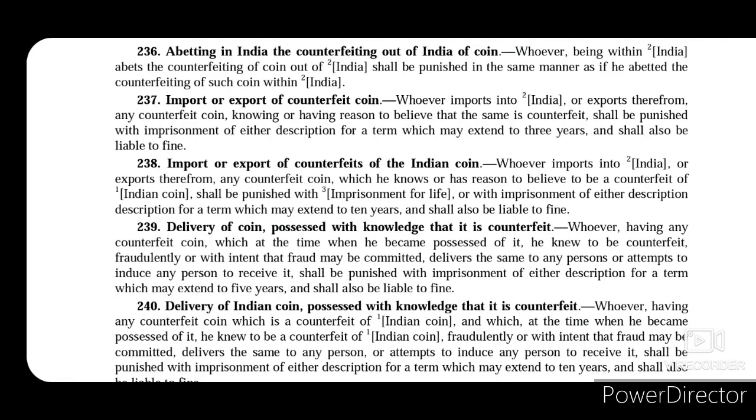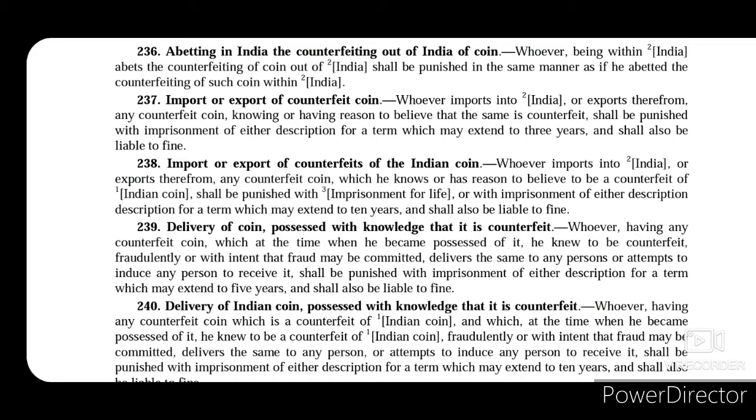Now, section 236 talks about abatement of counterfeiting of a coin out of India, where such abatement was made within India. In that case, the person who was so abating will be punished in the same manner as if he had abated the counterfeiting of such coin within India.